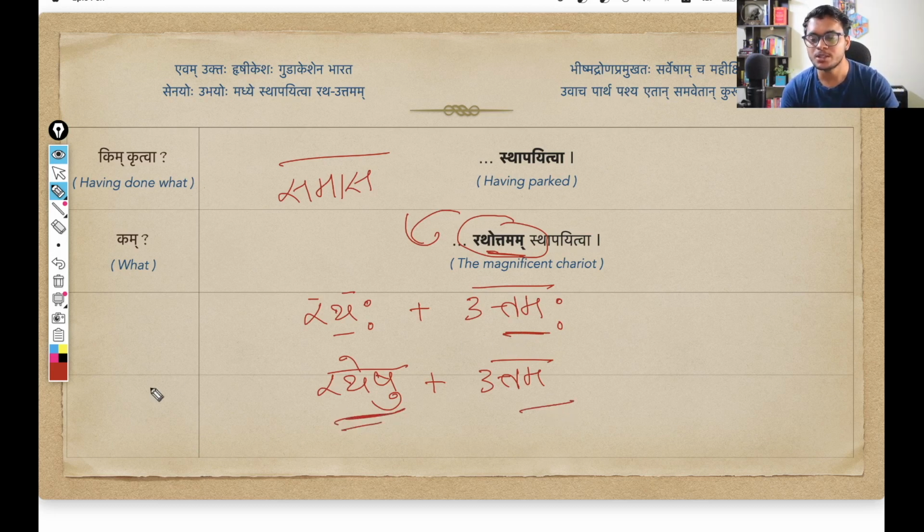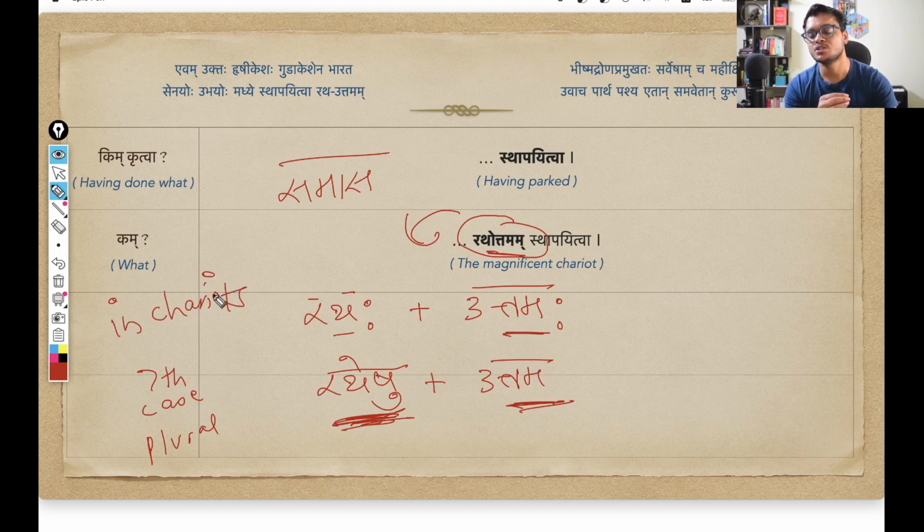Ratheshu is the seventh case plural. Because we are using the seventh case, this means in chariots.